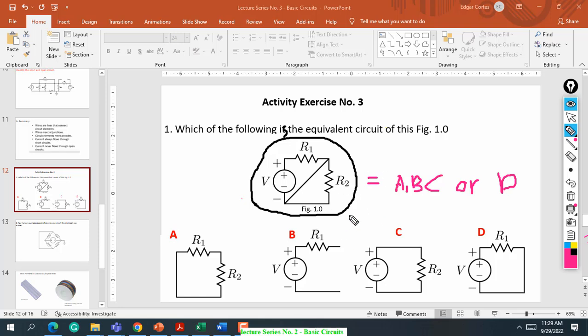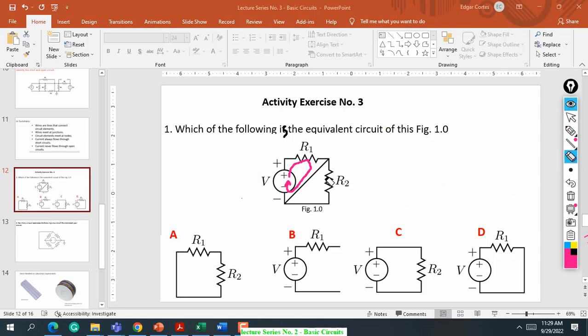Where does it pass? It passes here. Our current passes in this loop. And then what would be the equivalent circuit for that? I will not explain further, so that at least the others can get it. Basically, I have already given the answer with that explanation.